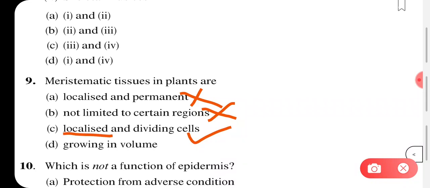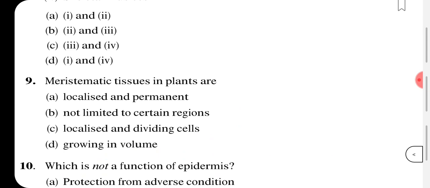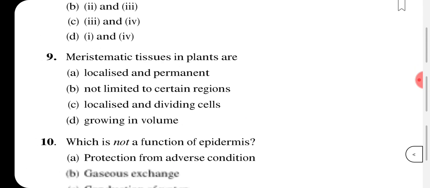So they are localized and they are in the stage of division, they have the ability to divide. And the next point is growing in volume. No, it is not like that, they are not growing in volume, number wise they keep on increasing. There is exponential growth taking place. Fine, moving on to the next one, which is not a function of epidermis.